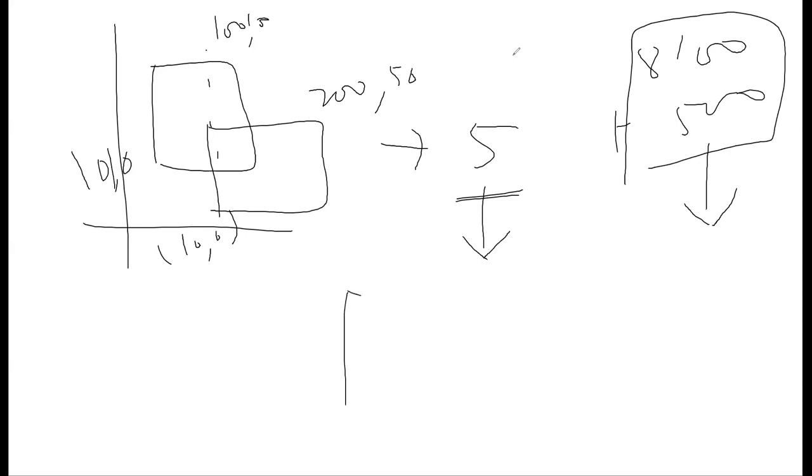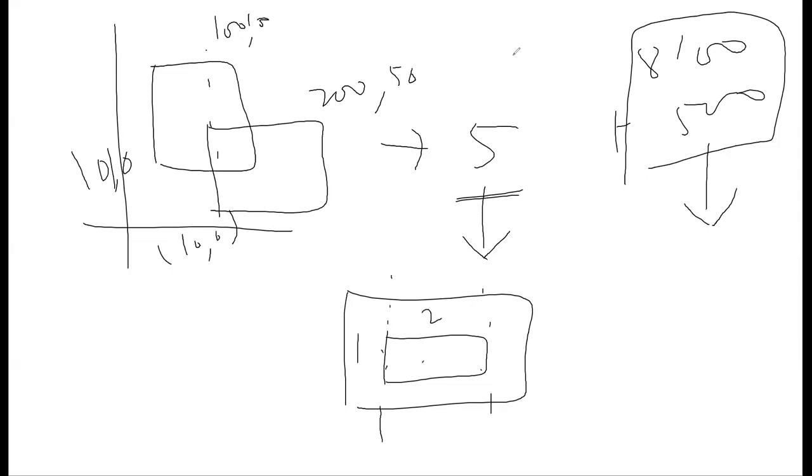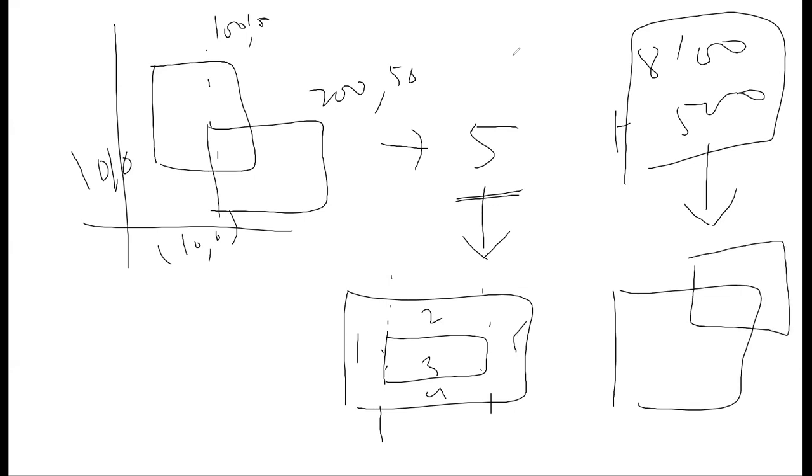Let's see what is the maximum that you can split an array into. If you have this kind of scenario, you will split it into 1, 2, 3, 4, and 5. And if you have this kind of scenario, you'll still be splitting into 1, 2, 3, 4, 5.